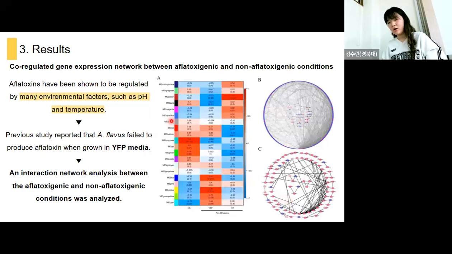So next, the researchers conducted a co-regulated gene expression network analysis between aflatoxigenic and non-aflatoxigenic conditions. These aflatoxins have been shown to be regulated by many environmental features such as pH, humidity, and temperature. So a previous study reported that Aspergillus flavus failed to produce aflatoxin when grown in YEP media. So an interaction network analysis between the aflatoxigenic and non-aflatoxigenic conditions was analyzed.